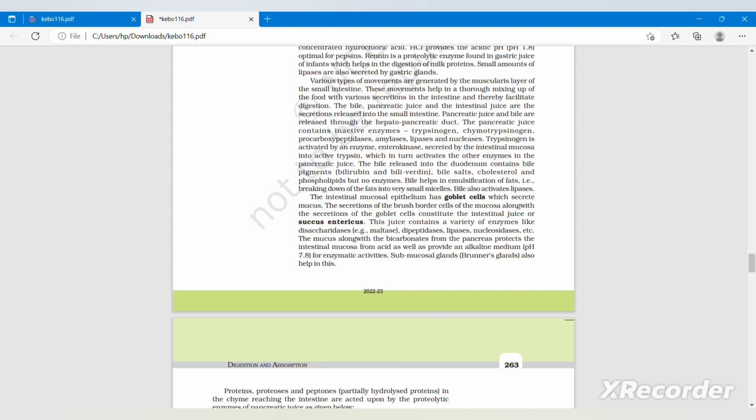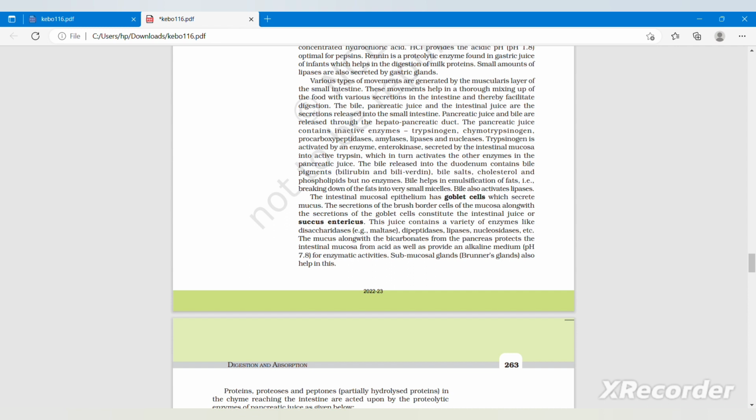Pancreatic juice and bile are released through the hepatopancreatic duct. The pancreatic juice contains inactive enzymes, that is trypsinogen, chymotrypsinogen, procarboxypeptidases, amylases, lipases, and nucleases. Trypsinogen is activated by an enzyme, that is enterokinase, secreted by the intestinal mucosa, into active trypsin, which in turn activates the other enzymes in the pancreatic juice.